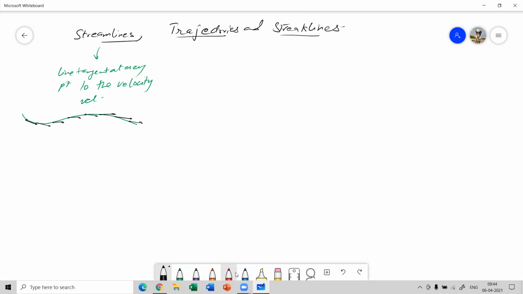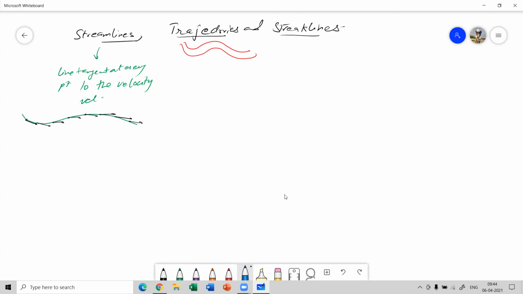When we talk about trajectory, it is the track followed by the fluid particles. That is the trajectory. Trajectory is the path followed by the fluid particles. And then comes the third term, which is what is a streak line.